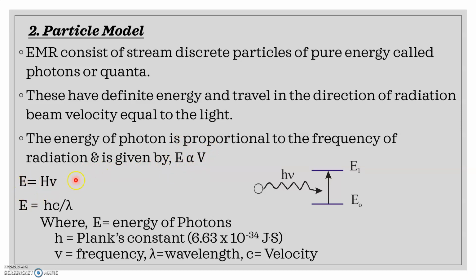Since v equals c upon lambda, this can be further derived as E equals hc upon lambda, where E is the energy of photons, and this energy of photons is measured in ergs, h is known as Planck's constant, v is the frequency, lambda is the wavelength, and c is known as the velocity of light.